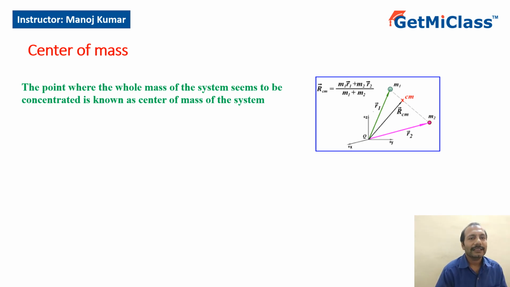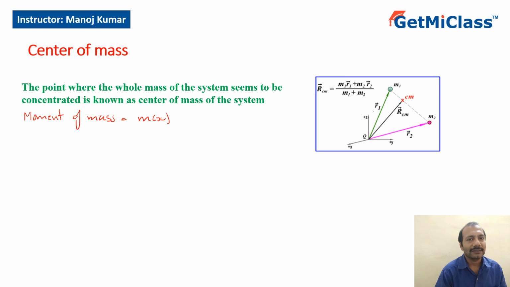Now let's look at center of mass of a two-body system. If I have a two-body system, how do I find the center of mass? To find center of mass, we define something called moment of mass. A point where moment of mass is 0 is called center of mass. What is moment of mass? It is mass into distance. About the center of mass, the moment of mass will always be 0 because the whole mass is concentrated at the center of mass, so there is no question of the distance coming into picture.